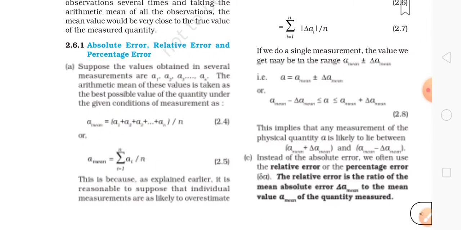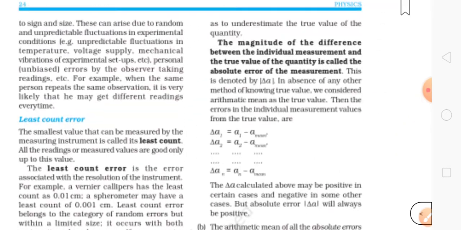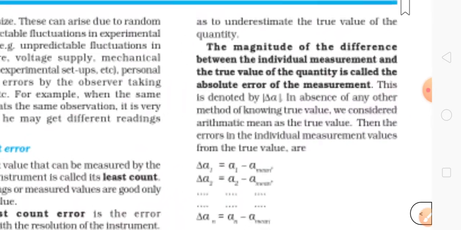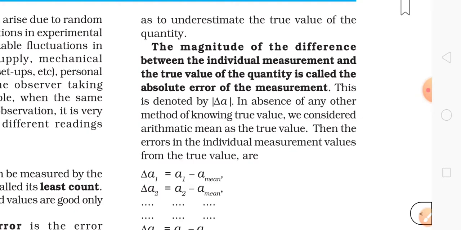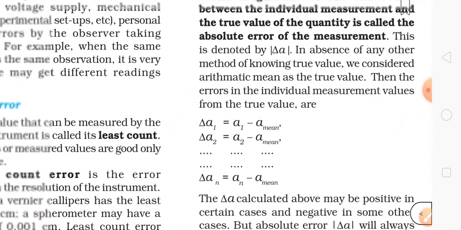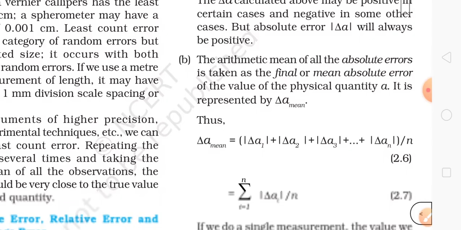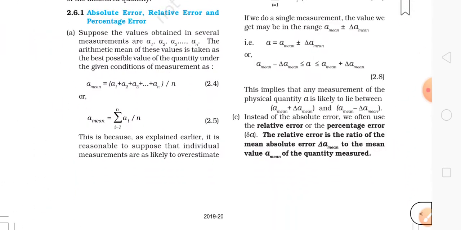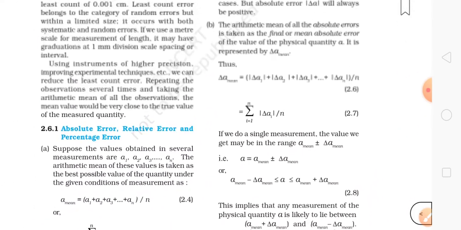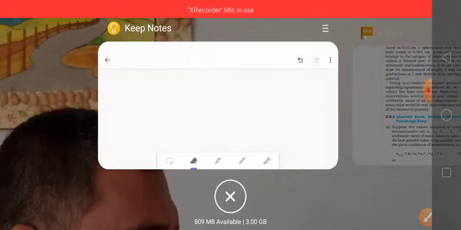Next, let's go to absolute error. So I don't think you will understand anything from here, so let me read this definition. The magnitude of the difference between the individual measurement and the true value of the quantity is called the absolute error of the measurement. I know that most of the people will not get what I'm reading, so I will completely explain this thing. These are all written here. I'll explain this.